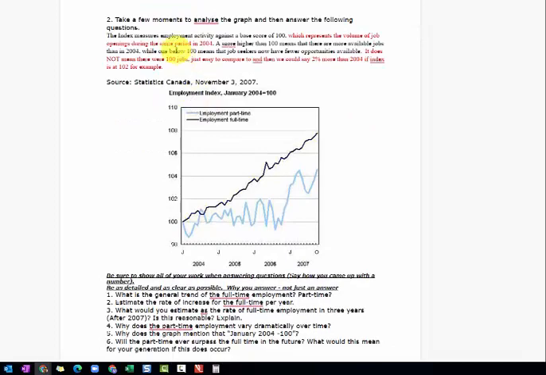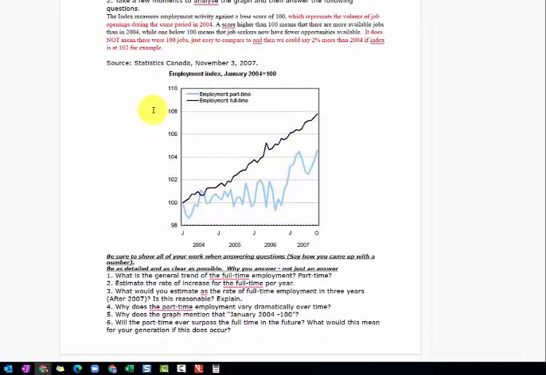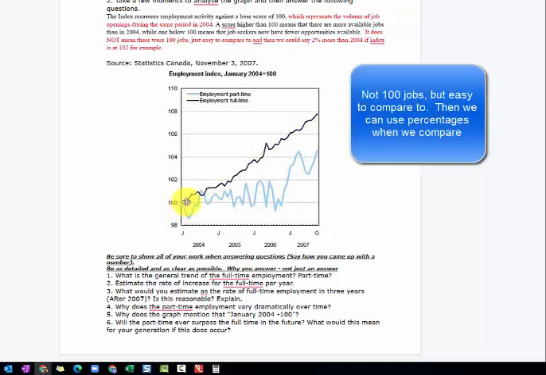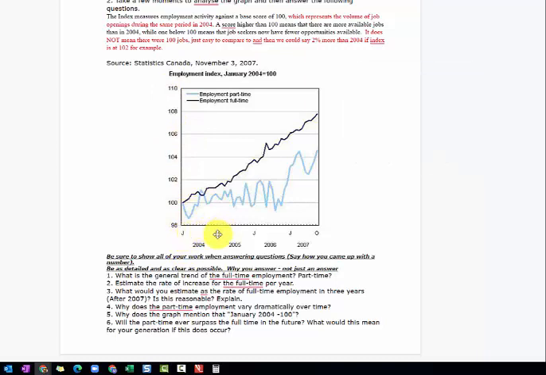And then we have a graph here where we're looking at the employment index, and they start at 100. That does not mean there's 100 jobs. It's just an easy comparison to say that if we have more jobs, then we're up at 102, which is 2% higher. So they're trying to use it as a percentage scale. And then we're looking between 1, 2, 3 years here, 3 and a bit, but we basically focus over the 3 years. And there's some questions here that you can have a look at. Okay.